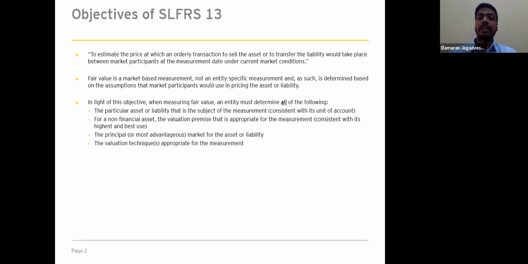Thirdly, the principal or most advantageous market for the asset or liability. And fourthly, the valuation techniques appropriate for the measurement, which can be an income-based approach, market-based approach or cost-based approach. I will be discussing all these four components in detail with practical examples in the next few slides.